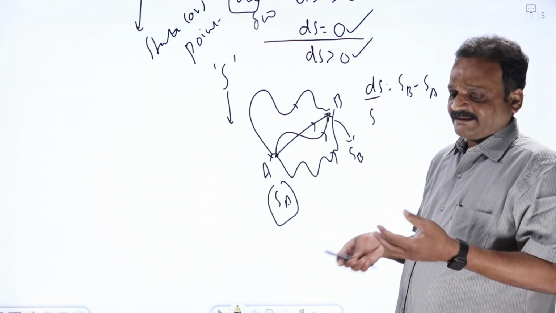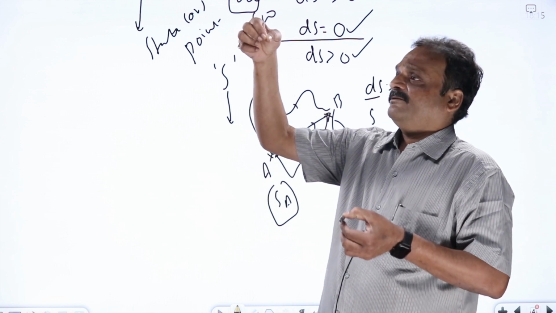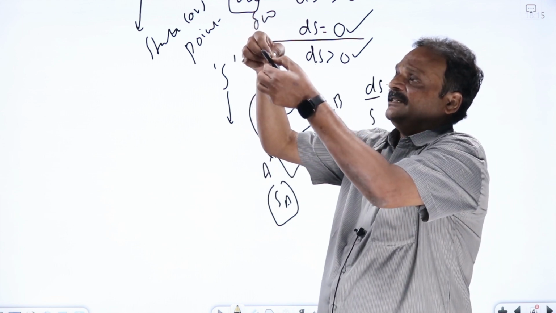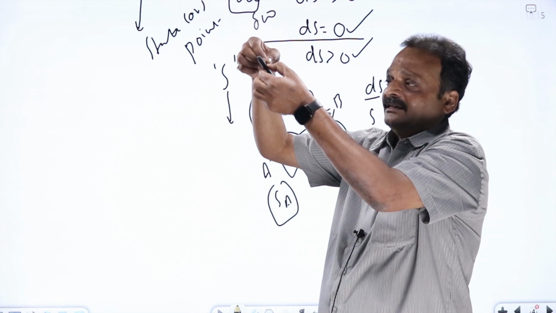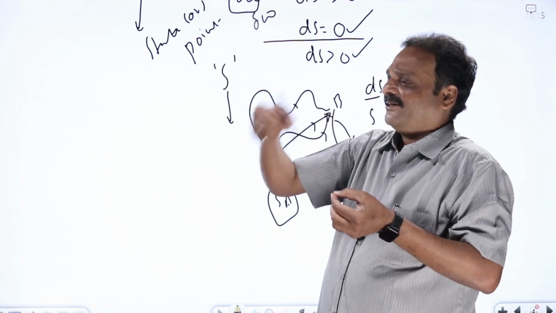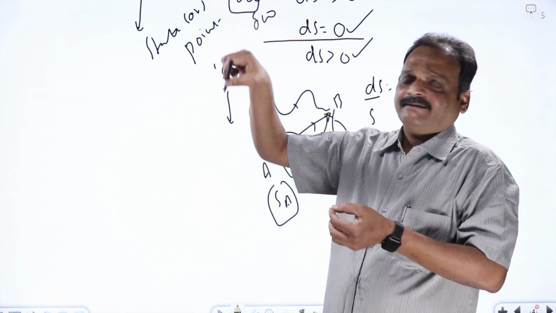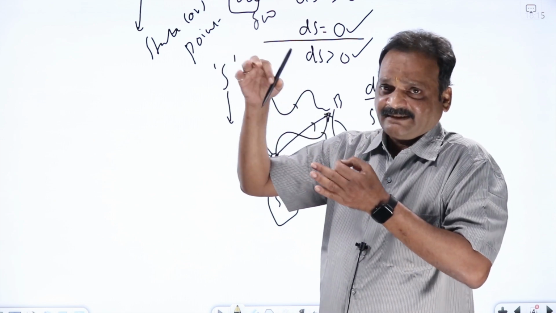So just like potential energy. Potential energy here is mgh1. Potential energy here will be mgh2. In going from A to B, what is the change in potential energy? mgh2 minus mgh1. That remains the same whether you take the pen straight like this, or you take the pen like this, or you bring the pen after half an hour and put it there. The change in potential energy remains the same.